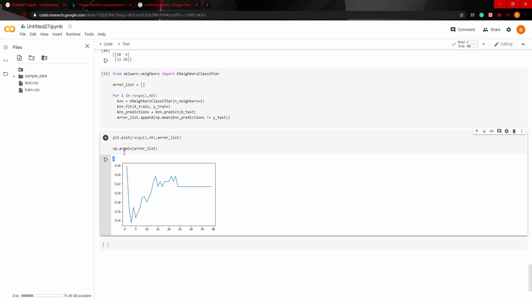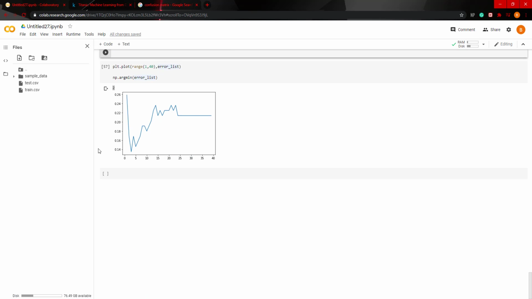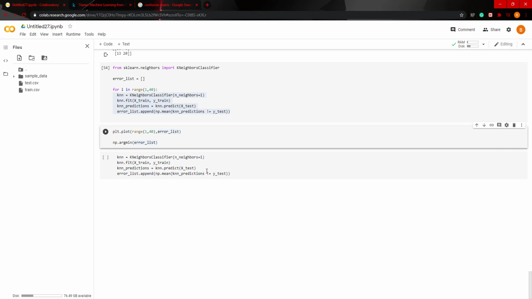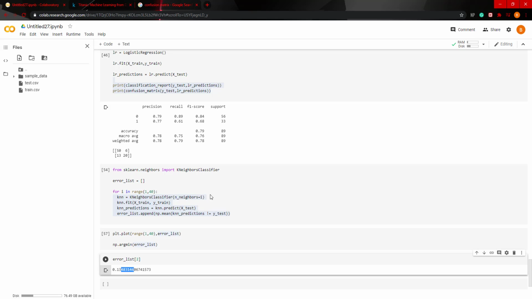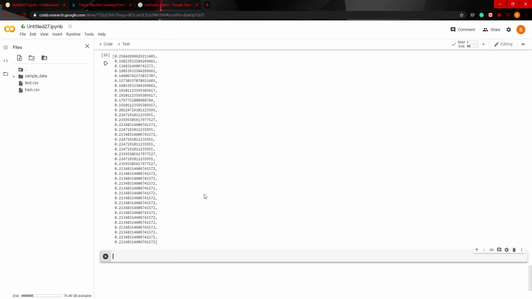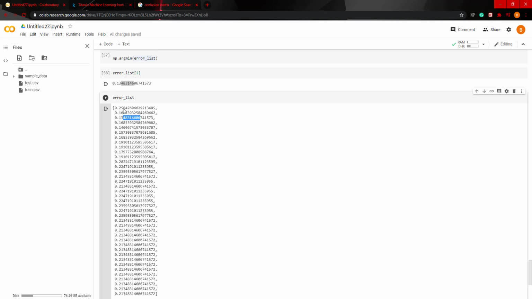So the second index, or correction, third index, because it starts at 0, 1, 2, we can use this for our n value. So where is it? We take this model here. Oh, and just to prove to you that that's the lowest value, we can say error list 2, and we get 0.13. And if we look at the whole list, we can see that 0.13 was actually the lowest value.